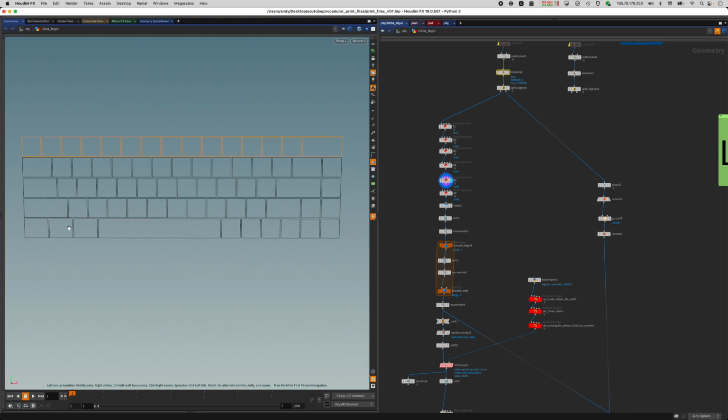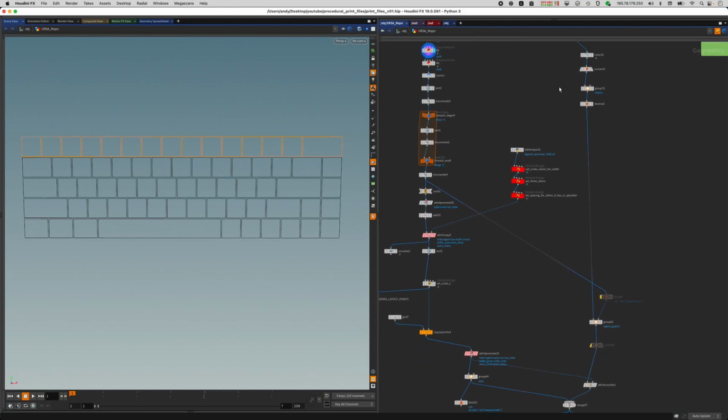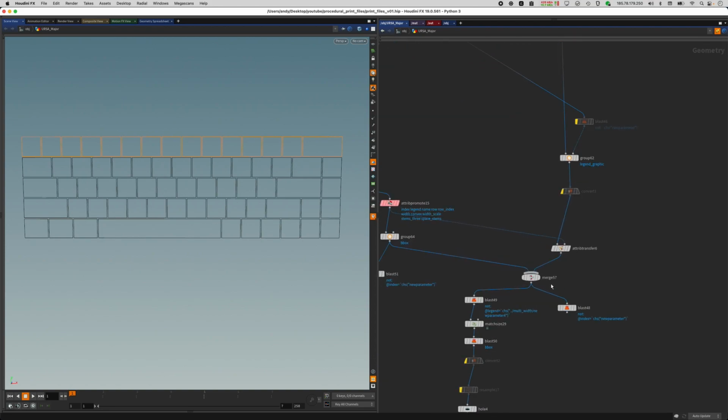So these rectangles have an attribute of R1, these of R2 and 3 and 4 and 5. And we also enumerate each of the rectangles just as I've shown you in Affinity Designer. So this is index 0. It's going from left to right and from up to down. So this is going to be index 0 and this is going to be index 67. And I'll save the reveal of this magic for some other video too.